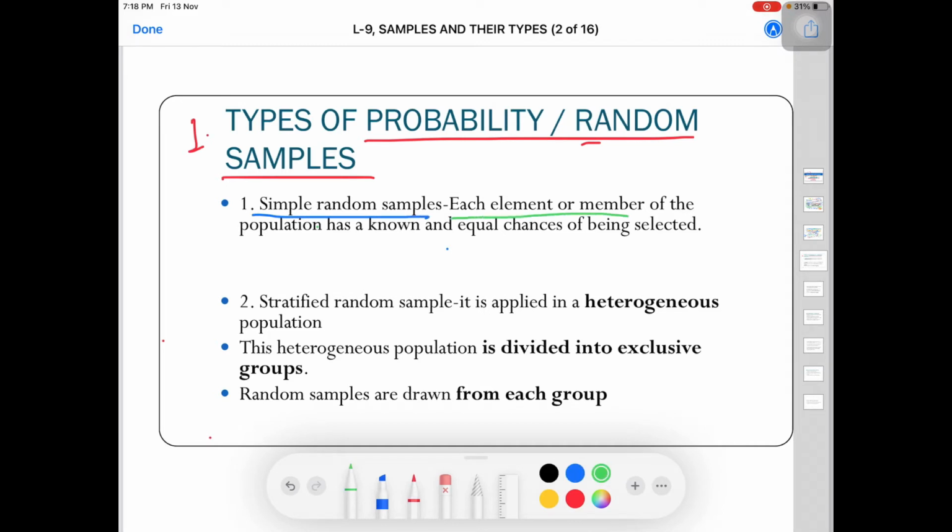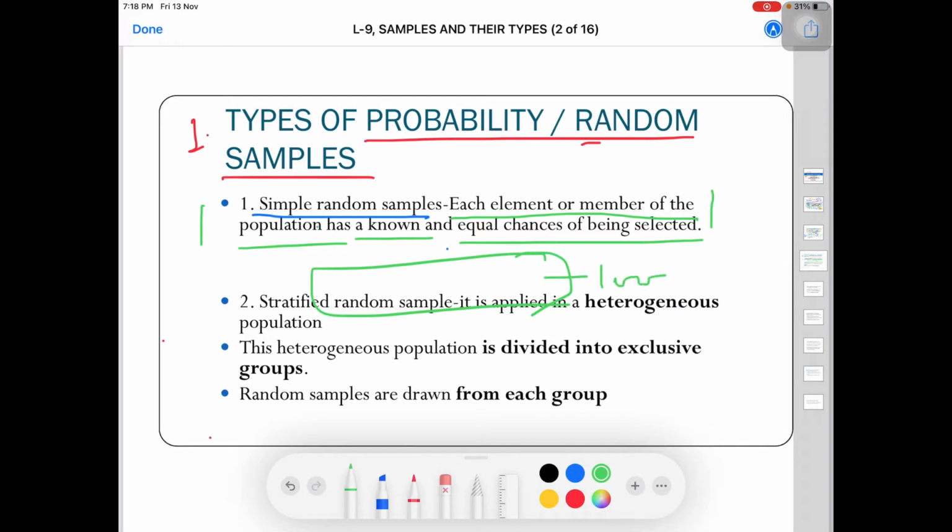Under this, each element or member of the population has a known and equal chance of being selected. The same example of the book: there is one box, it has around 1000 books. Each book has a chance of being selected of 1 upon 1000. Each book has an equal chance of being selected, independent of each other. So this is known as simple random sampling.